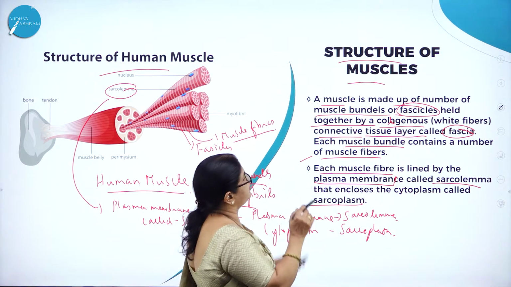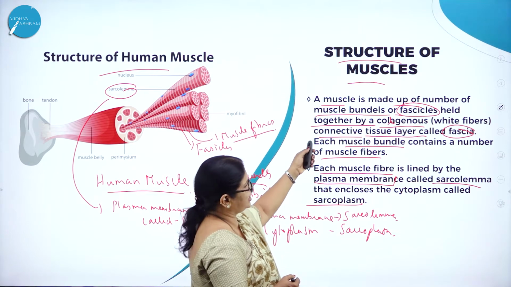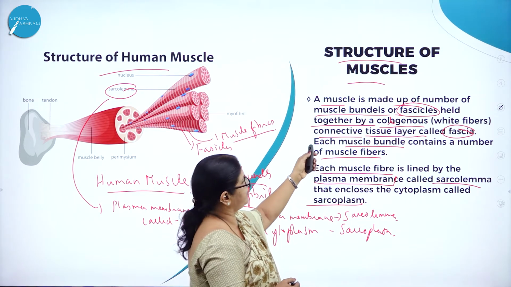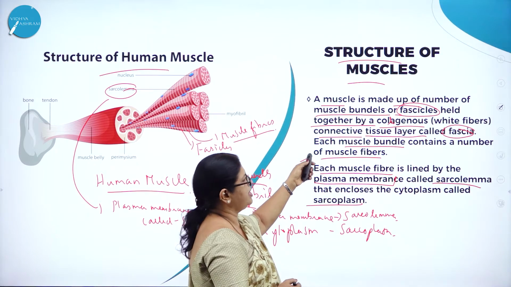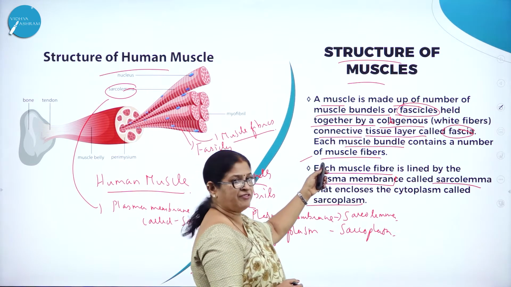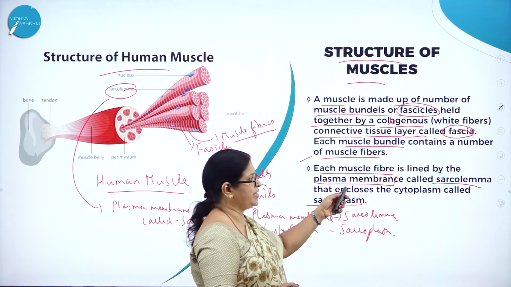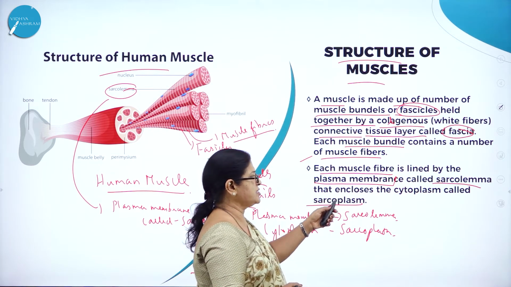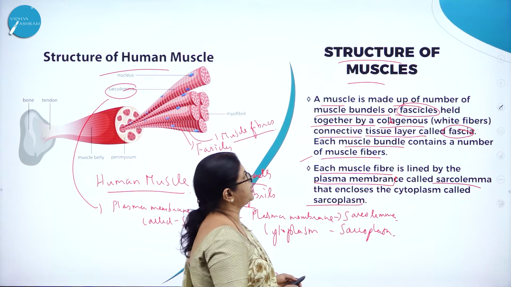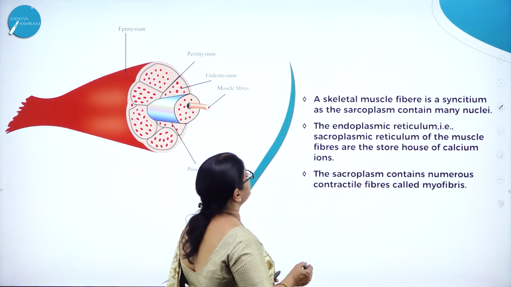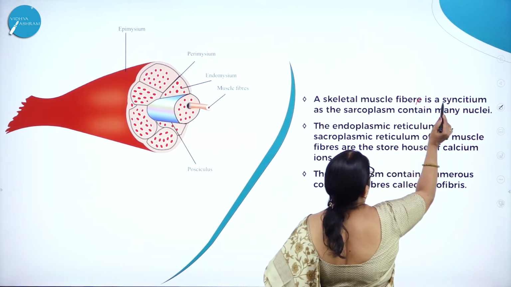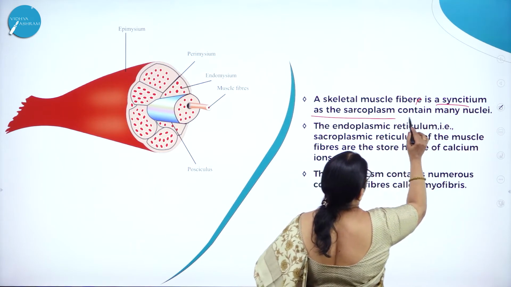So the structure of a muscle has the following features. A muscle is made up of a number of muscle bundles or fascicles held together by a collagenous white fiber or connective tissue layer called fascia. Each muscle bundle contains a number of muscle fibers, and each muscle fiber is lined by the plasma membrane called sarcolemma that encloses a cytoplasm called sarcoplasm. Then a skeletal muscle fiber is a syncytium.